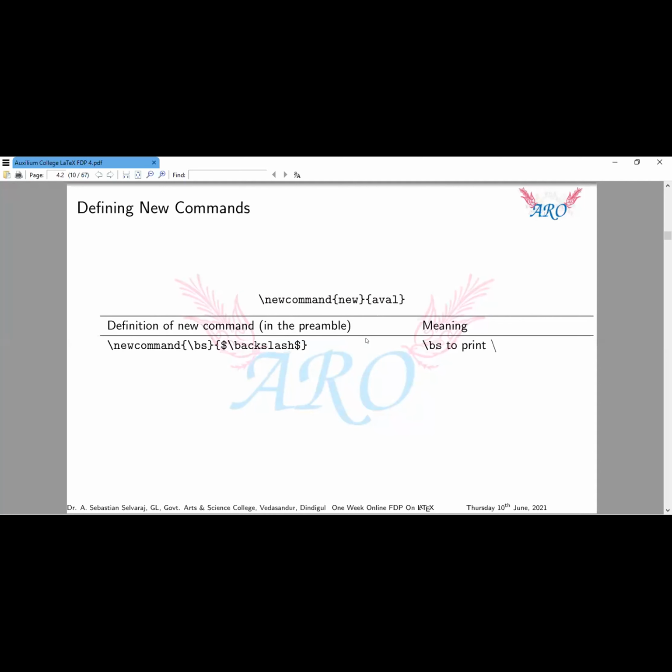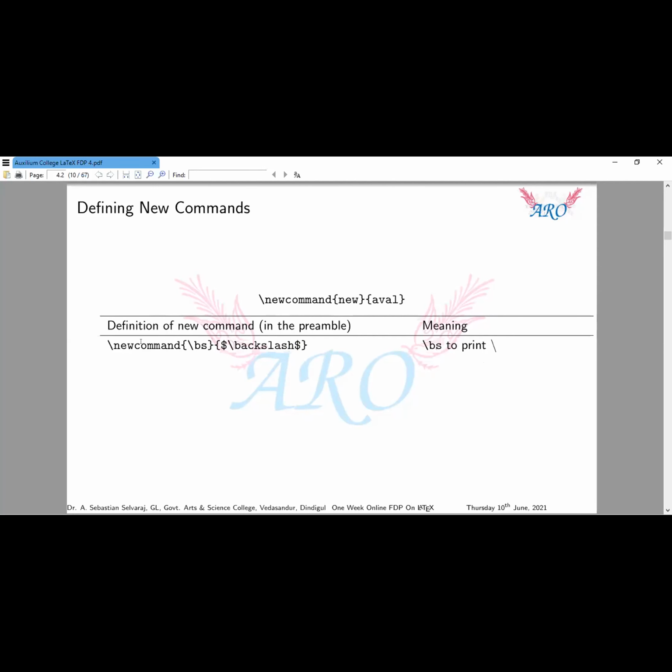I want a backslash in my document, but it's not easy. We can't insert it from our keyboard because backslash is reserved for LaTeX syntax. So if we want to get a backslash, we have to type it like this, with a dollar sign around it. Every time I need it, for example, I need a backslash in almost 100 places. It's not easy to type the backslash 100 times. So I'm going to renew that command.